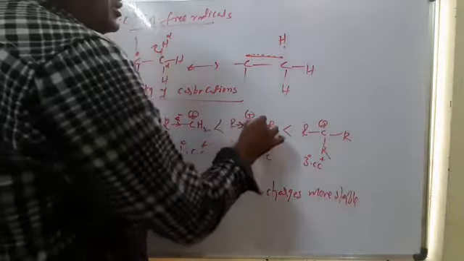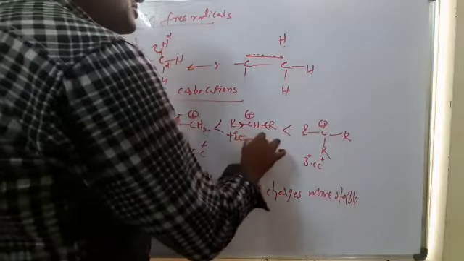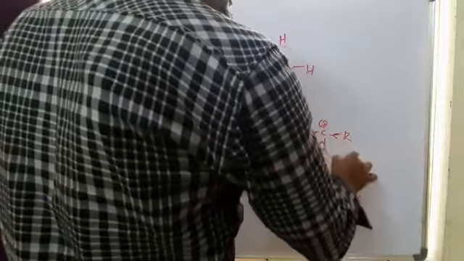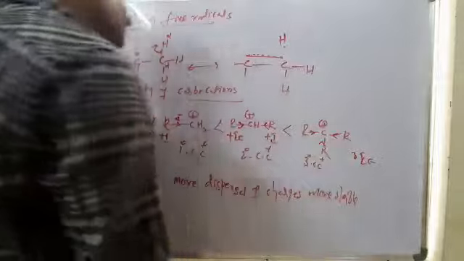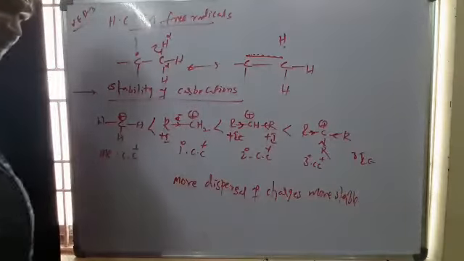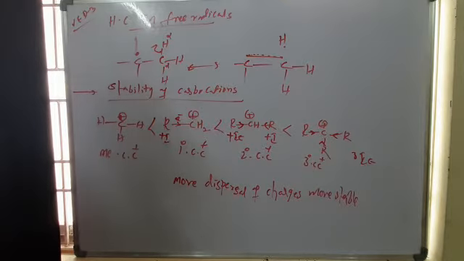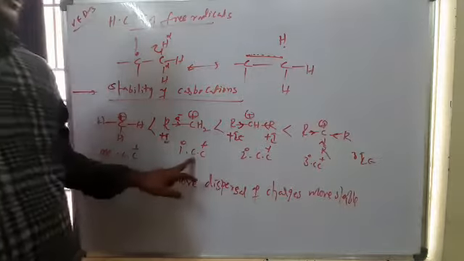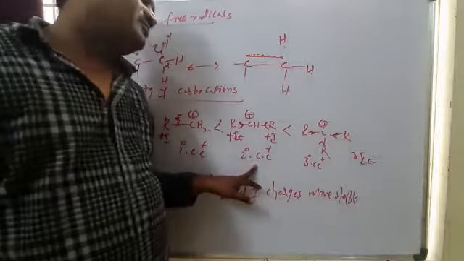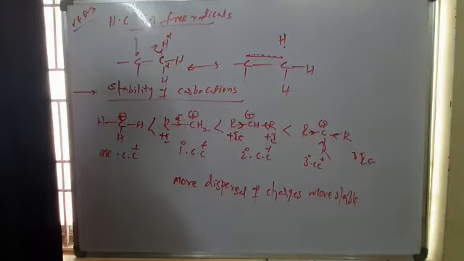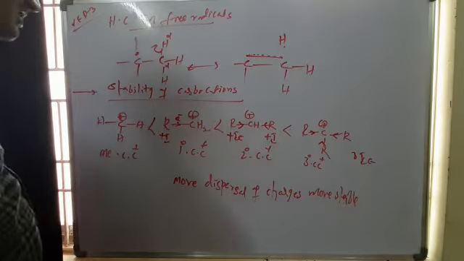Here on both sides there are 2 alkyl groups, both plus I effects, and both can donate electrons, so the positive charge disperses fast. And here on 3 sides there are 3 inductive effect groups, so they donate fast, and the positive charge disperses fast. So the carbocation stability is always: methyl carbocation is less stable than primary carbocation, then after that secondary carbocation, then after that tertiary carbocation. And stability is also explained with hyperconjugation.